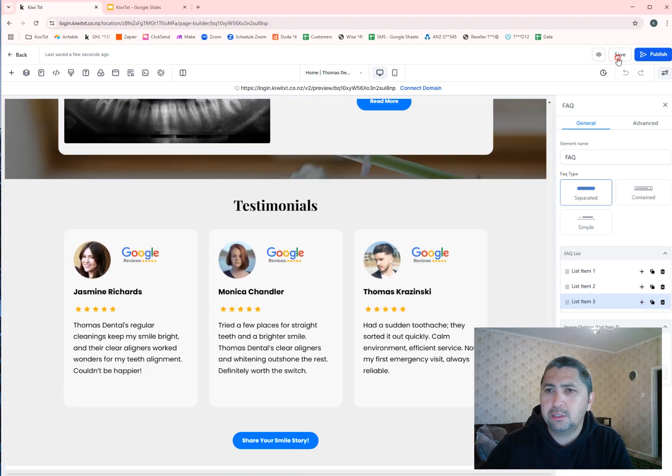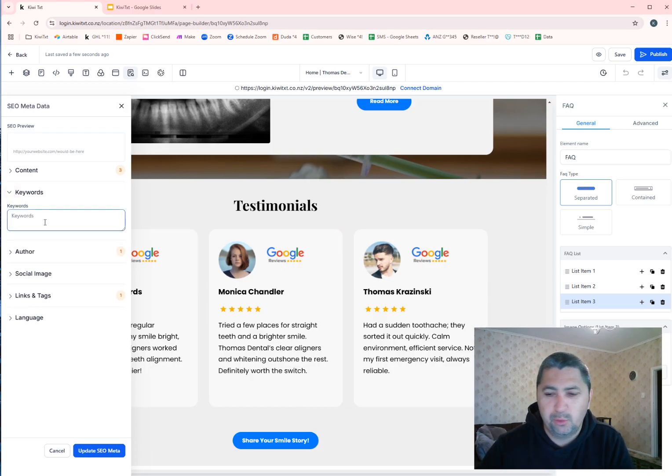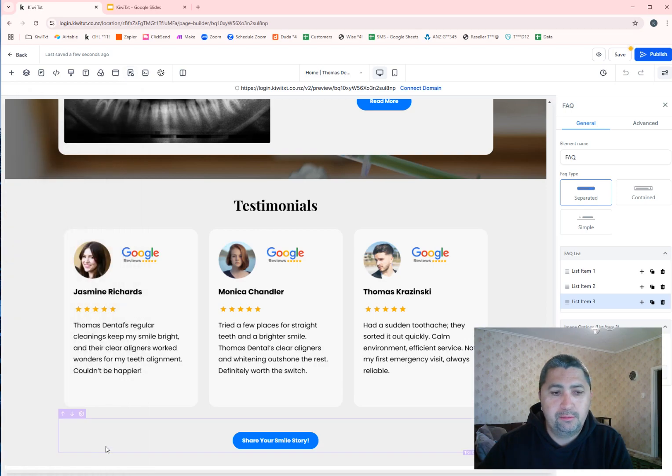So when I click save, the CRM comes with SEO as well, where you can add content SEO, keywords, social image, links and tags, which is quite cool. You can go and add some keywords in here for your SEO website, and go update SEO meta. Now I'll click save one more time.